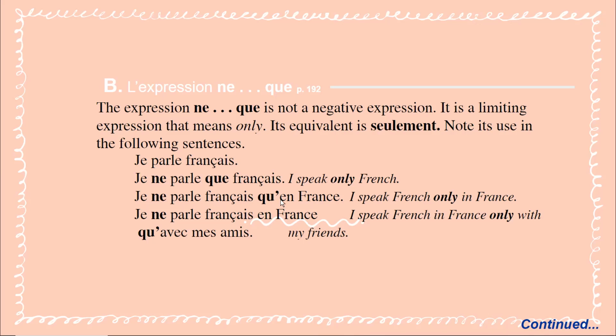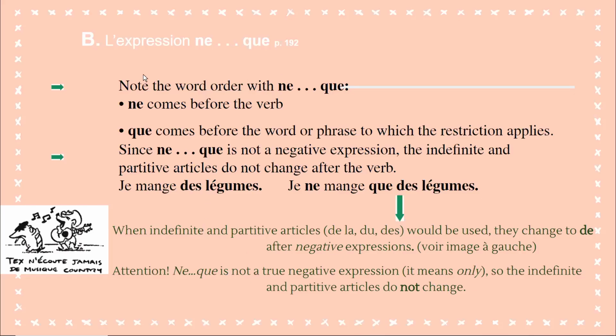Let's look at this sentence. Je ne parle français qu'en France. I speak French only in France. Now, if we use it in a sentence like this, je ne parle français en France qu'avec mes amis. I speak French in France only with my friends. So whatever is after que, the que element of ne que, is the restricted element. Read them again and make sure you understand. Review, replay what I said if you need to. And remember, if it still doesn't make sense, you can ask me questions en classe.